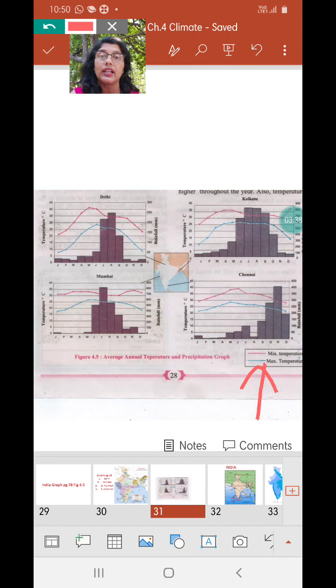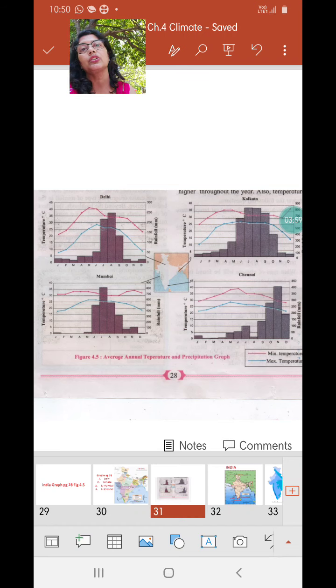So what I would like you to do is pause the video, find out the maximum and minimum temperature for every city. Also find out the maximum amount of rainfall and check which month these cities receive maximum amount of rainfall. So that will make your answering much easier, as I don't want you to just mug up. I want you to get the skill of reading these graphs. Now, I will not waste time. As I told you, I have already calculated maximum and minimum temperature. So we will proceed with the questions and try to answer them.